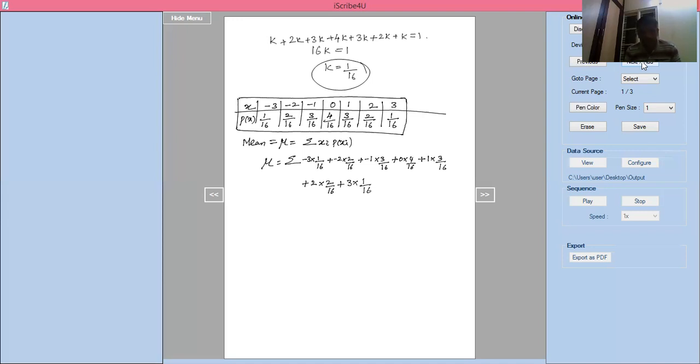Now, this is not the sum of all the probabilities. Here it is just summation of xi times p of xi, meaning minus 3 into this 1 by 16. Here the sum of probabilities will not come.